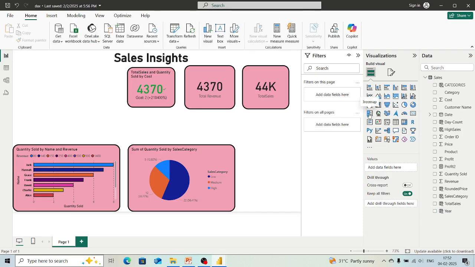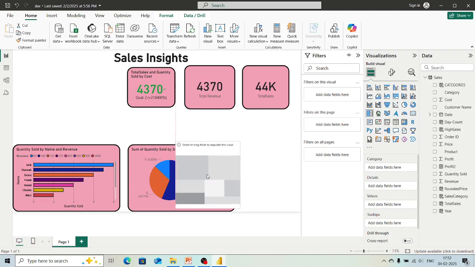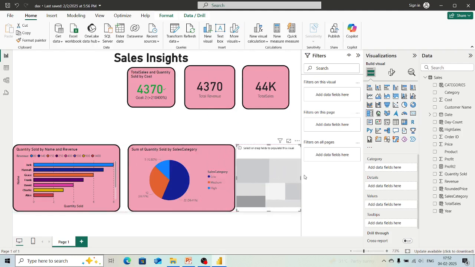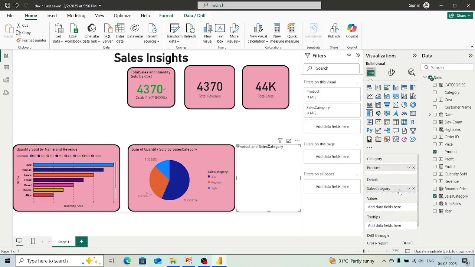Here you can see that we have this tree map option. We will take this. Now what are the things we have to add? In this category, let's take product. What types of products are there? In this details, let's take this calculated column. And in values, what can we take?